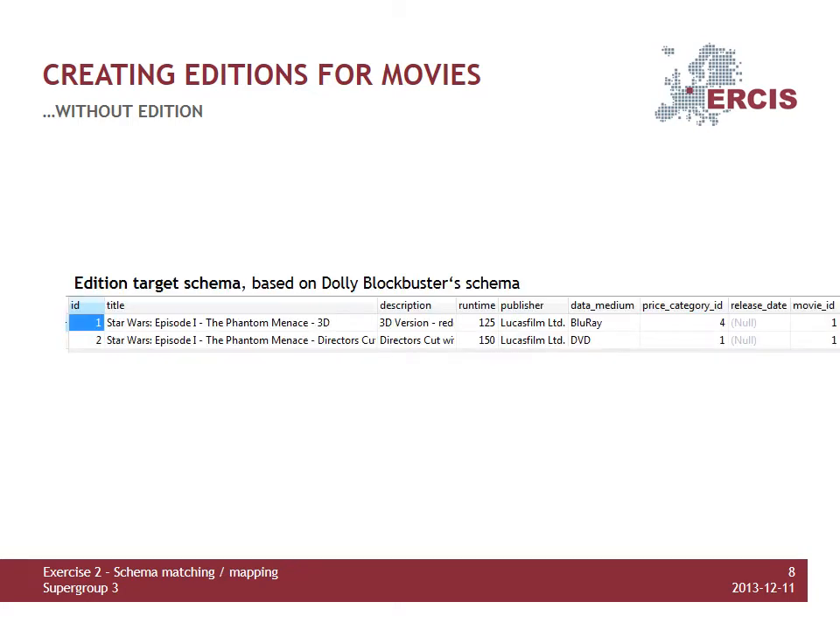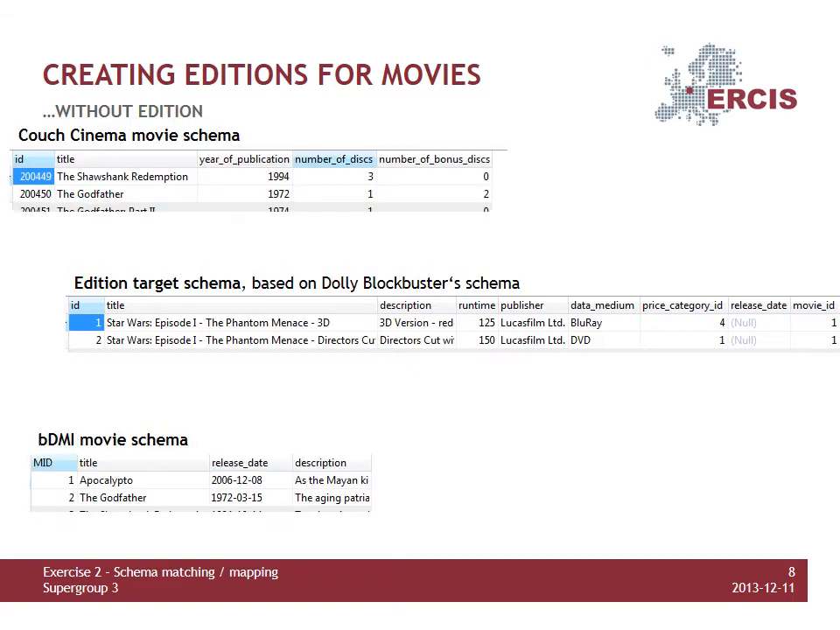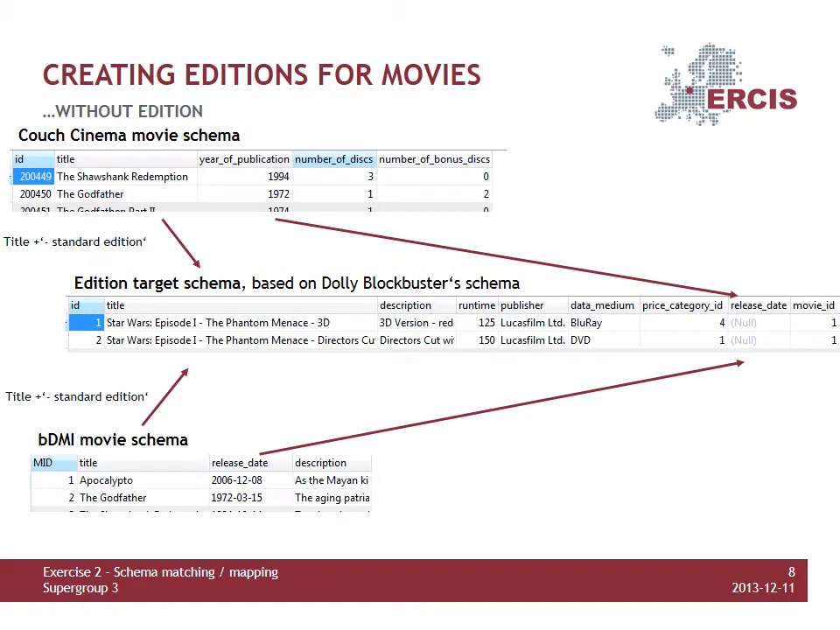As we decided to go along with the implementation of editions from Dolly Blockbuster, we need to create corresponding editions for all those movies from Couch Cinema and BDMI. We chose to create a standard edition for all movies without an edition. Furthermore, we kept the year of publication from Couch Cinema and set it as the release date of the edition.